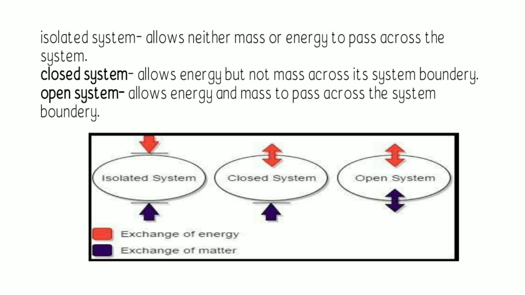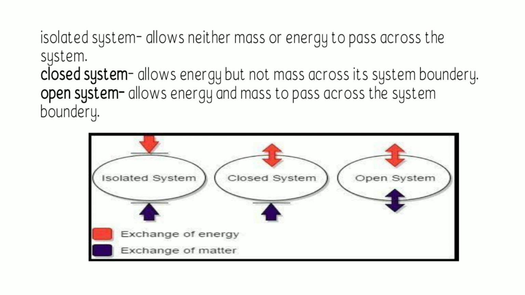So for the Earth system, it is a closed system. The boundary of the Earth system is the outer edge of the atmosphere. Virtually no mass is exchanged between the Earth and the rest of the universe or other planets, except for meteorites.